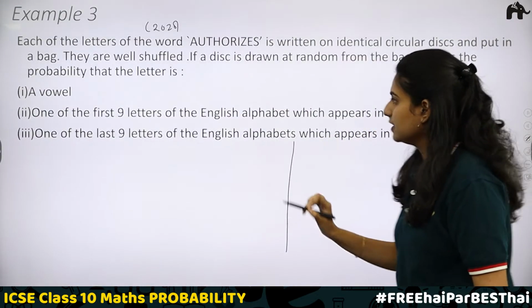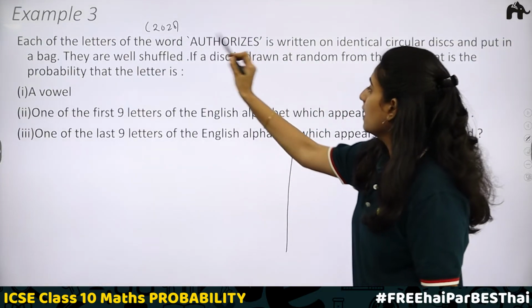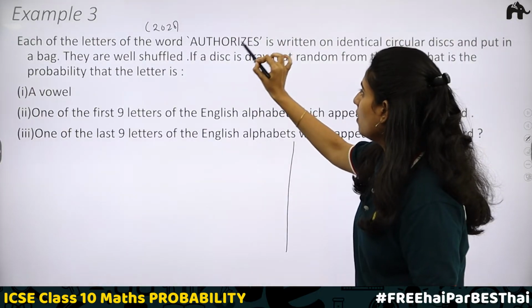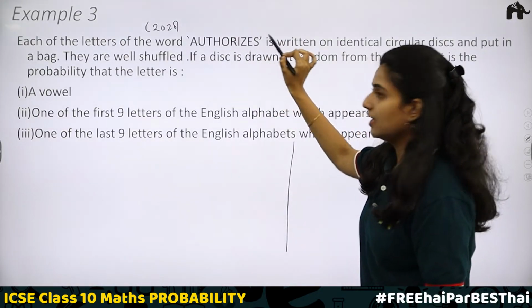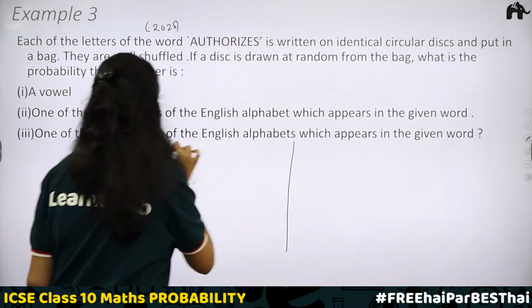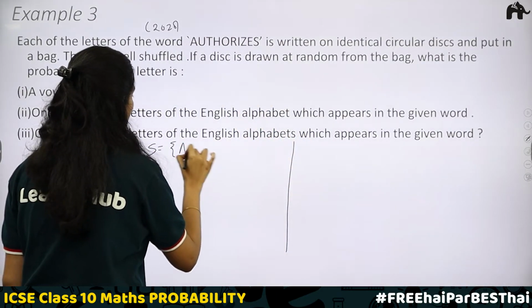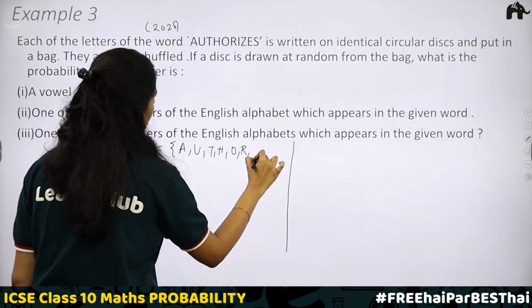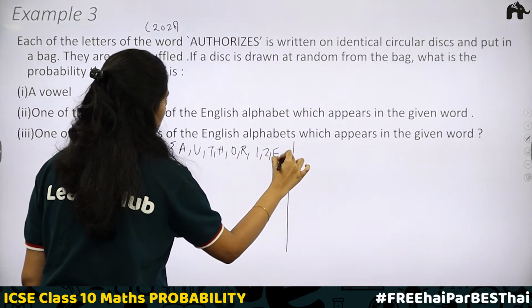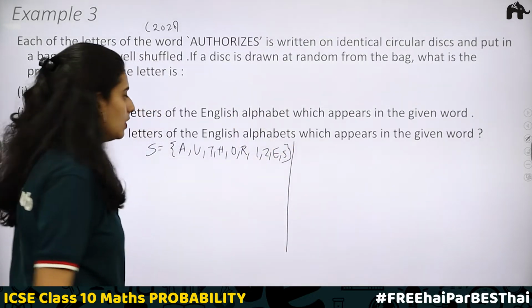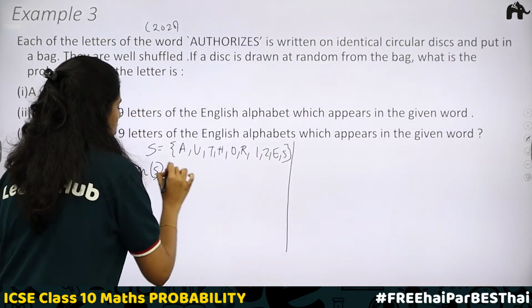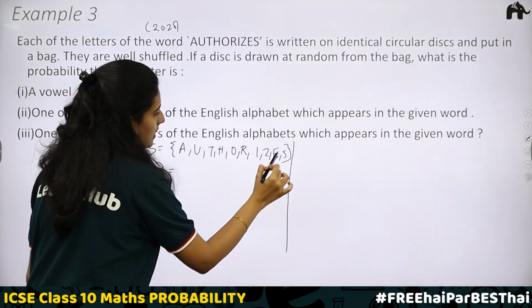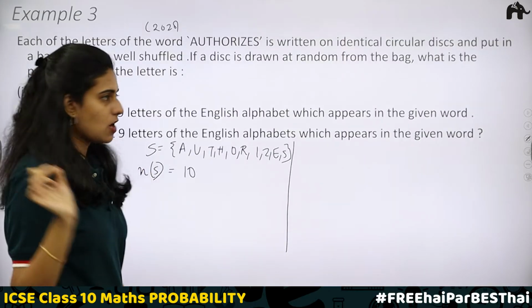Okay, so let's take the first case. Here, what is the total number of outcomes? It can either be A, U, T, H, O, R, I, Z, E, S. Okay, sample space S is equal to {A, U, T, H, O, R, I, Z, E, S}. Now tell me what is the total number of outcomes? 1, 2, 3, 4, 5, 6, 7, 8, 9, 10. 10 is the total number of outcomes.